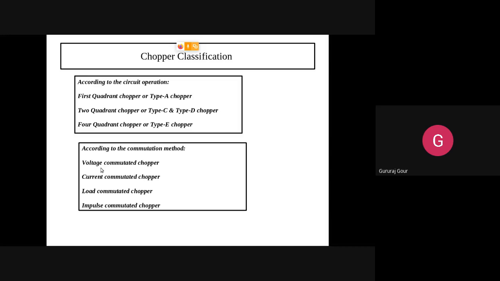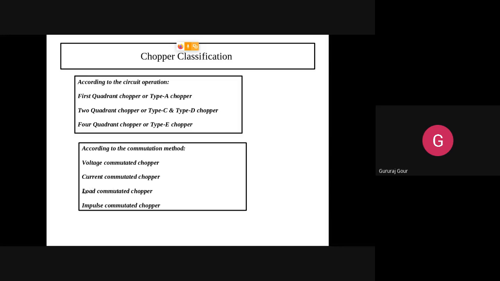If you are trying to control the turning off of the SCR in the chopper with the help of voltage, that is known as a voltage commutated chopper. That will have an impact on the shape of the output you are getting. Similarly, if you are using current to control the commutation of the SCR in the chopper, it is known as a current commutated chopper. Similarly, load commutated chopper.